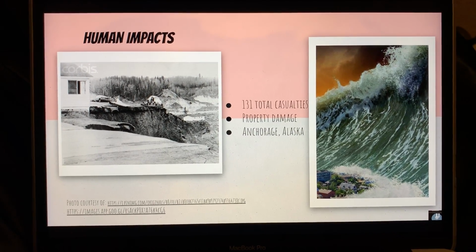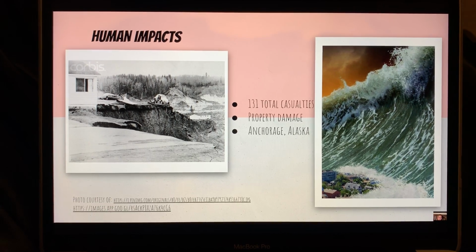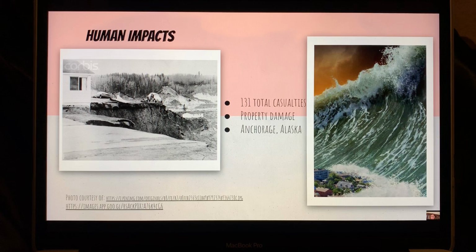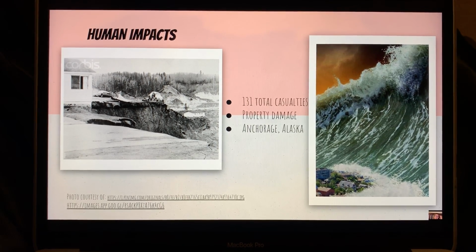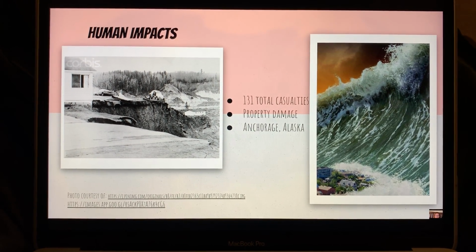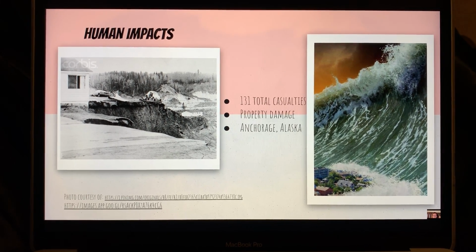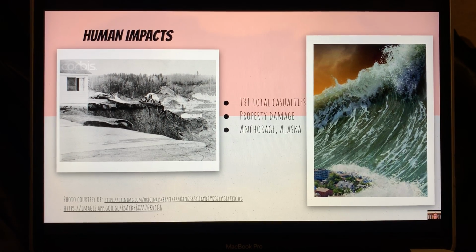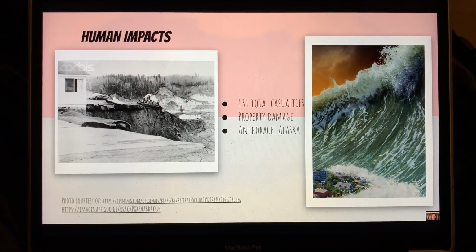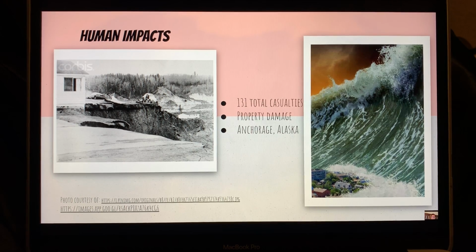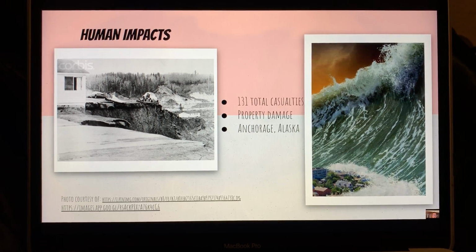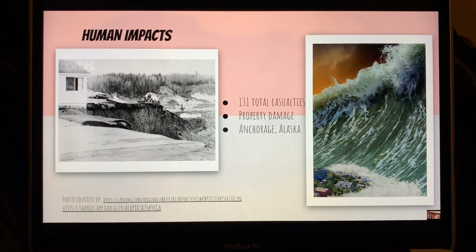The human impacts of this earthquake were casualties and property damage. There were 131 total casualties, and most of the casualties actually came from the tsunami waves that occurred after the earthquake. Individual reports say different numbers for the casualties from the earthquake itself, but one source did say 9 casualties from the earthquake and 122 casualties from the tsunamis that followed.